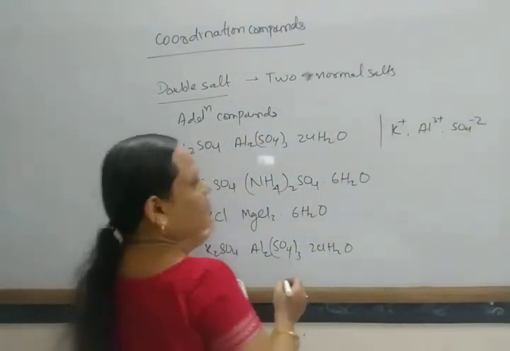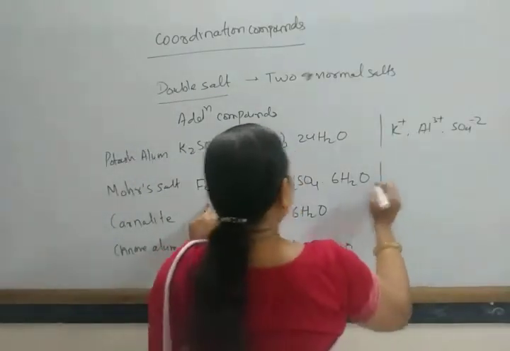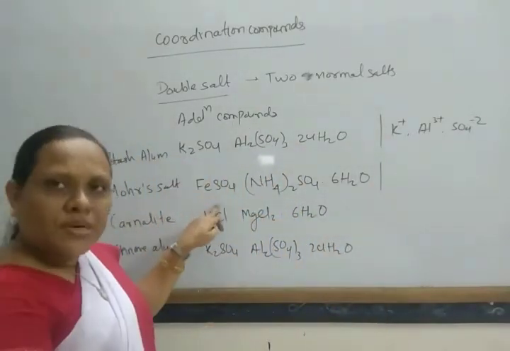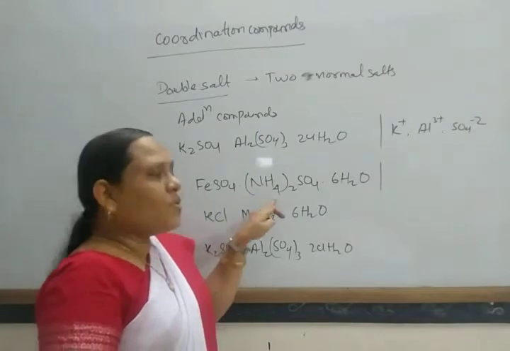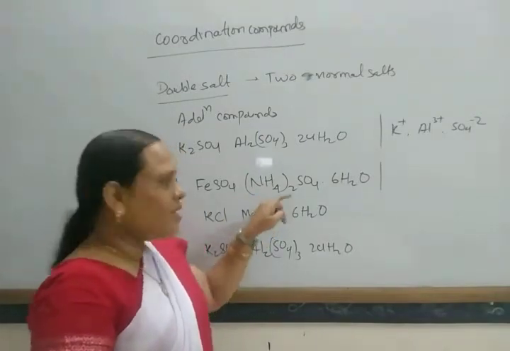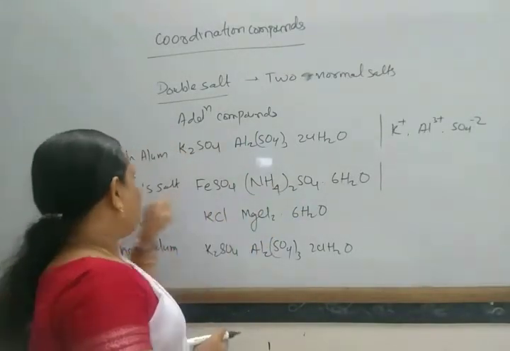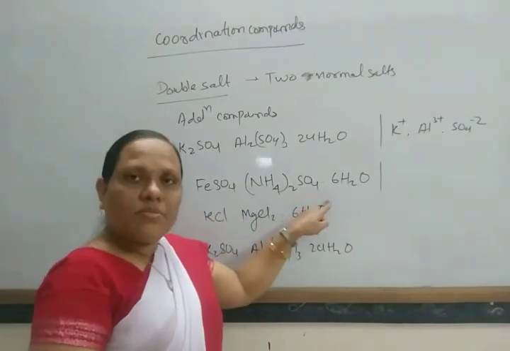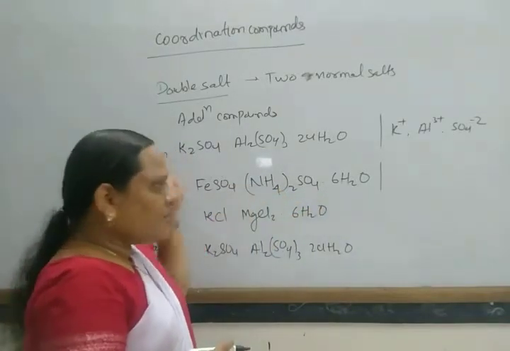Similarly, in Mohr's salt, ferrous sulfate has a different structure in solid state, ammonium sulfate has a different structure in solid state.